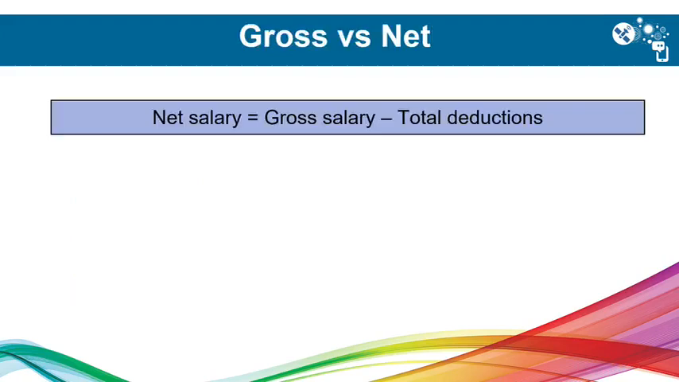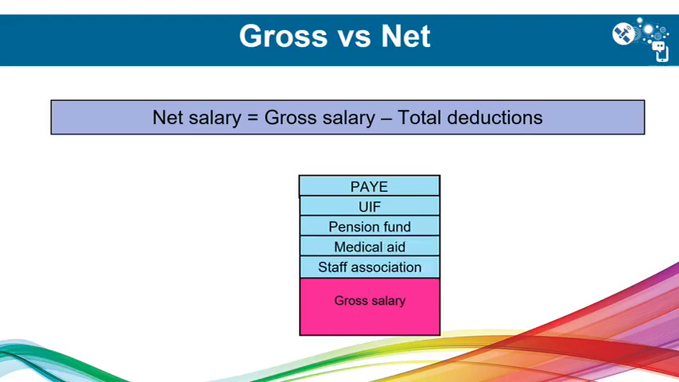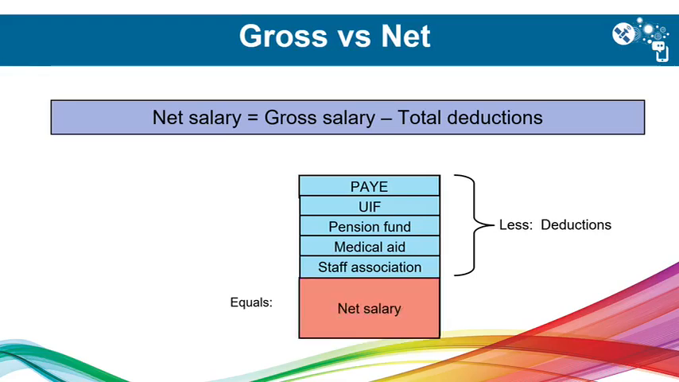Again, gross and net salary. We know that the net salary is the gross, the big one, minus the total deductions. So in picture format, there's our gross salary. That's the big one. That's the 40,000. Then the deductions. We must pay SARS, UIF, pension fund, medical aid, staff association. So those are the deductions. So what's left? Gross salary minus the deductions will give us the net salary. And that is what is paid into the bank account.